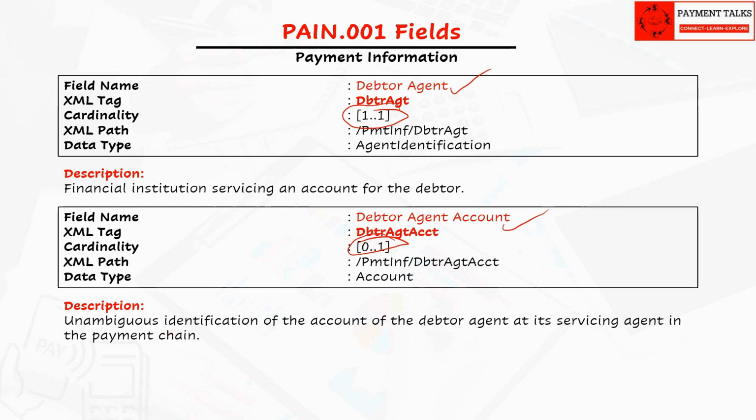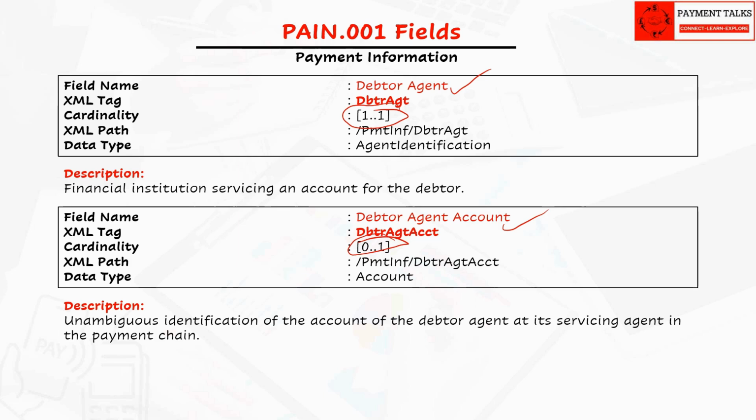We have discussed in detail about debtor agent in our previous videos. Please visit the agents and parties video series for more clarity. One thing I would like to highlight here is that Pain.001 ends at debtor agent and it gets converted into the Pacs.008 message for further processing. If it is a book transfer, then Pain.001 ends at debtor agent. We shall have a separate video on processing of payment instruction at debtor agent.